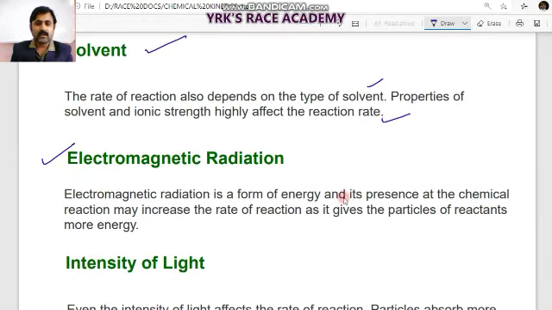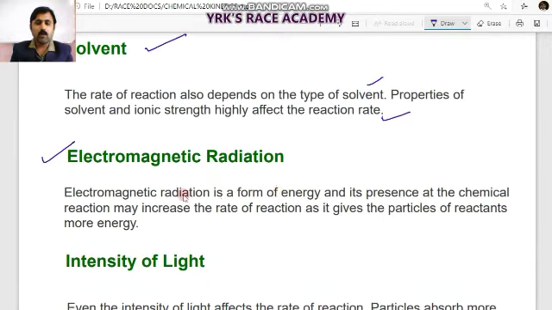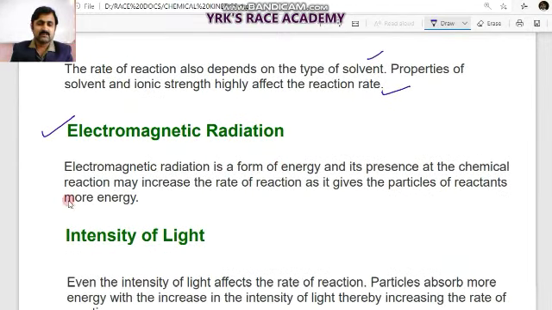Another factor is electromagnetic radiation or light. Electromagnetic radiation is a form of energy. In the presence of this, the chemical reaction may increase its rate. So the rate of reaction increases when you use electromagnetic radiation, as it gives particles of reactants more energy.